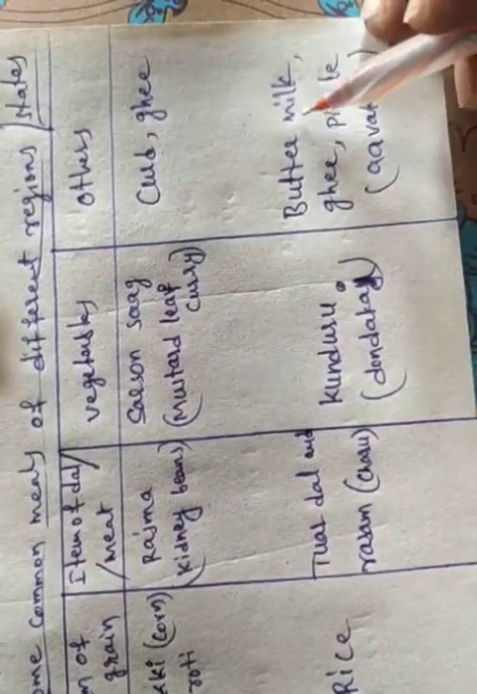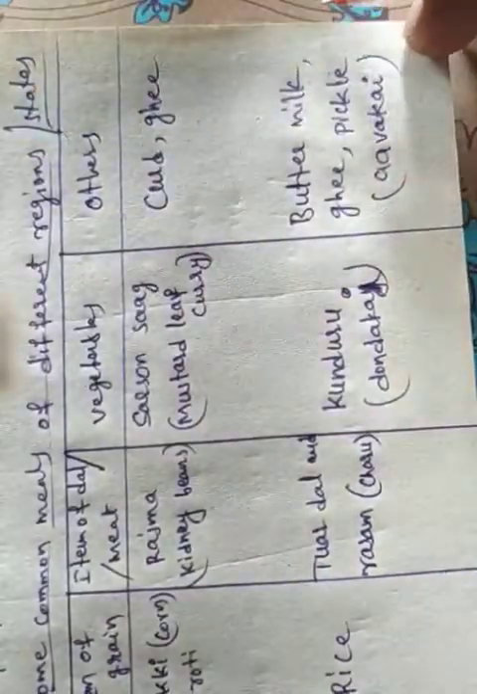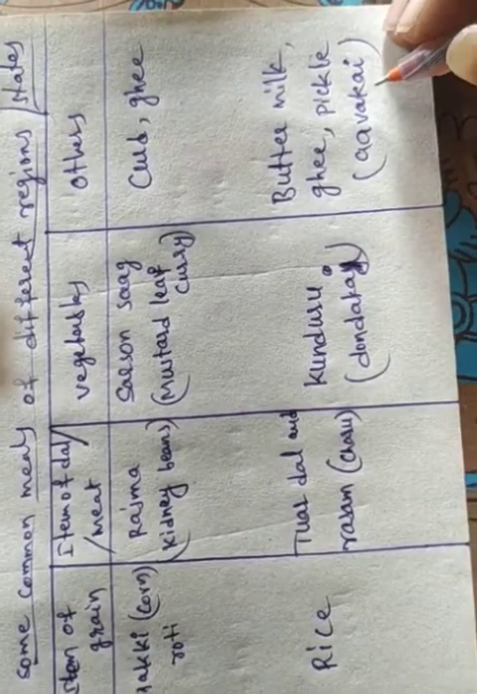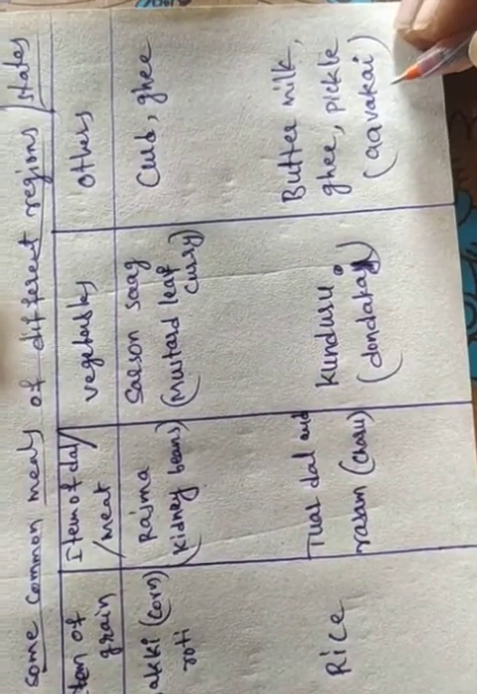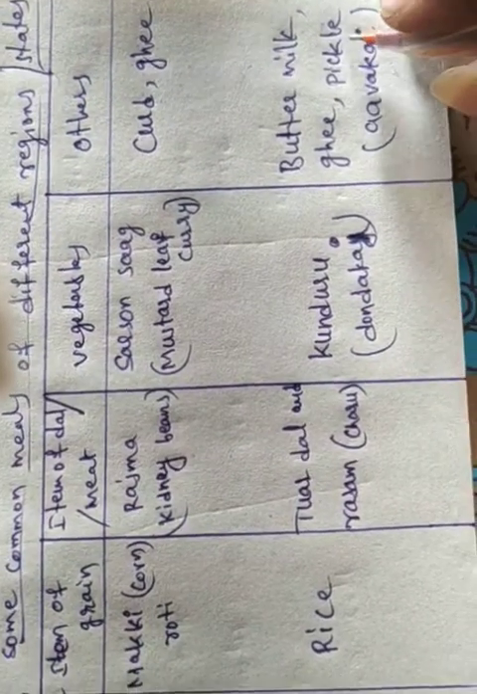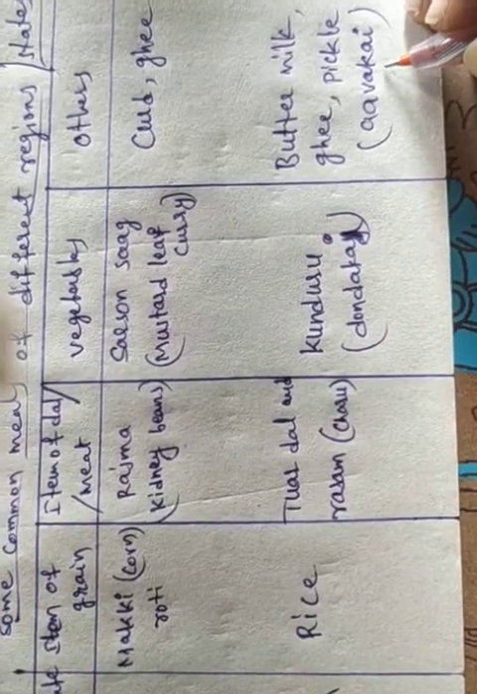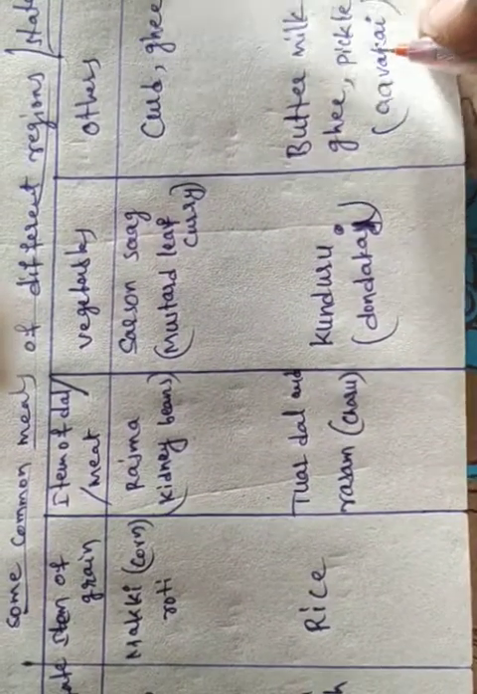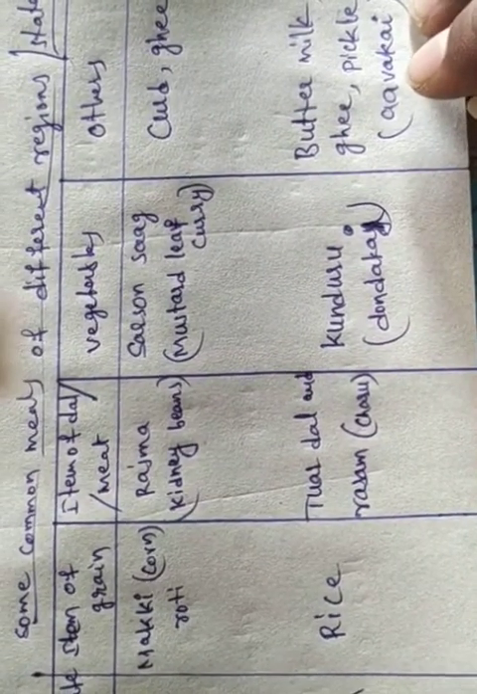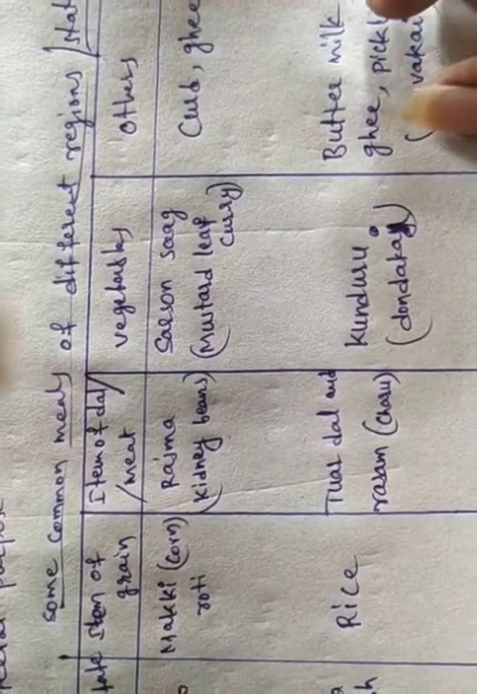Buttermilk they will use, and ghee also. Pickles: avakai pickle is very famous in Andhra Pradesh. Most of the Andhra people use avakai pickle, which is a mango pickle. So this is about some common meals of different regions. In different regions they eat different meals.